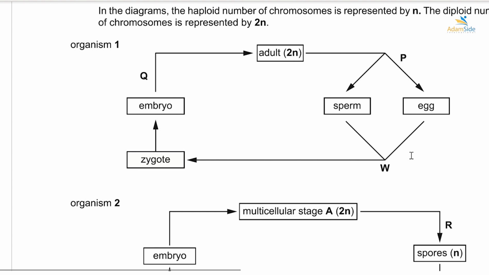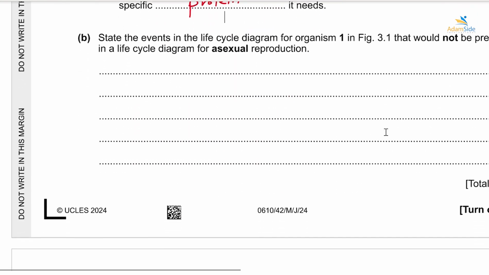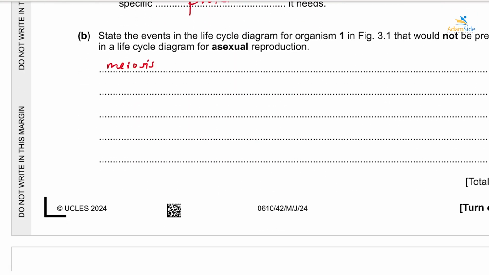Apart from fertilization, another thing is meiosis, which is going to form these gametes. So meiosis will not be there, and fertilization will also not be there. These are the two processes that are not there.